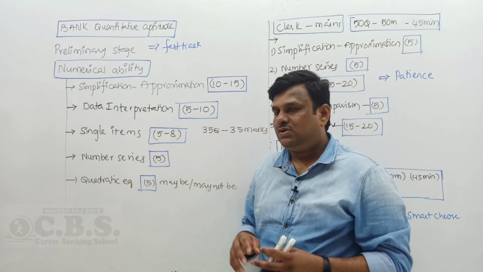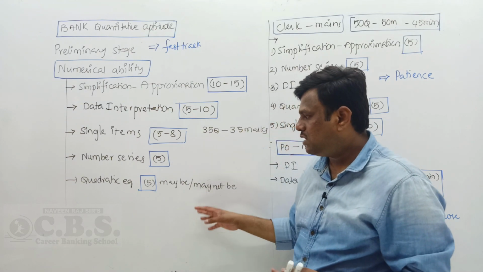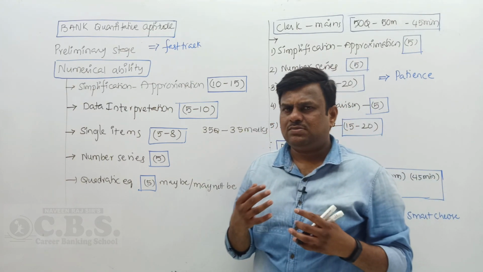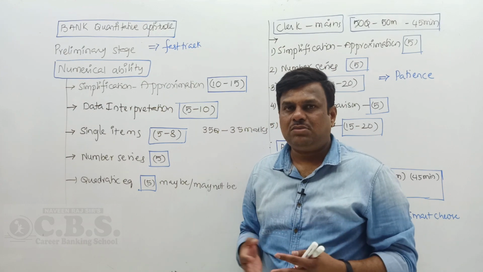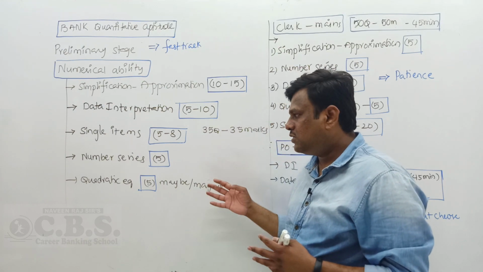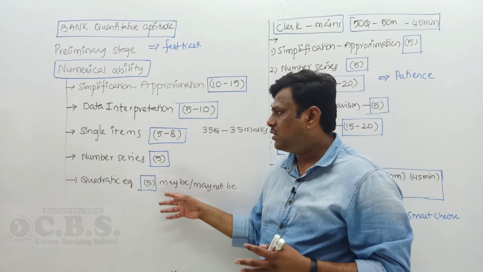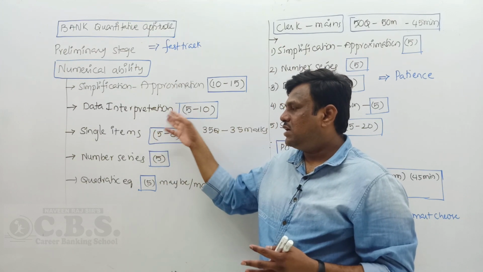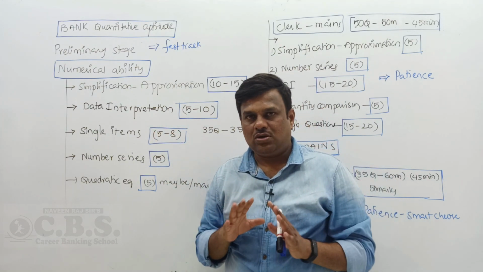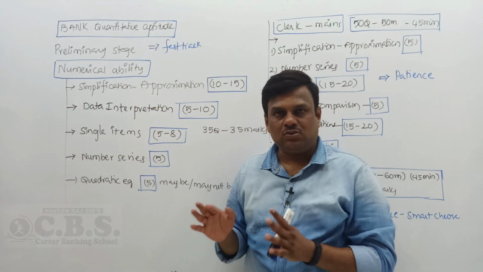And number series, definitely 5 questions, and quadratic equation, 5 questions. Some exams may give them, and some exams may skip them. If a quadratic equation is skipped, those questions will be included in either single items or data interpretation. This is the syllabus for all bank exams except Regional Rural Bank.